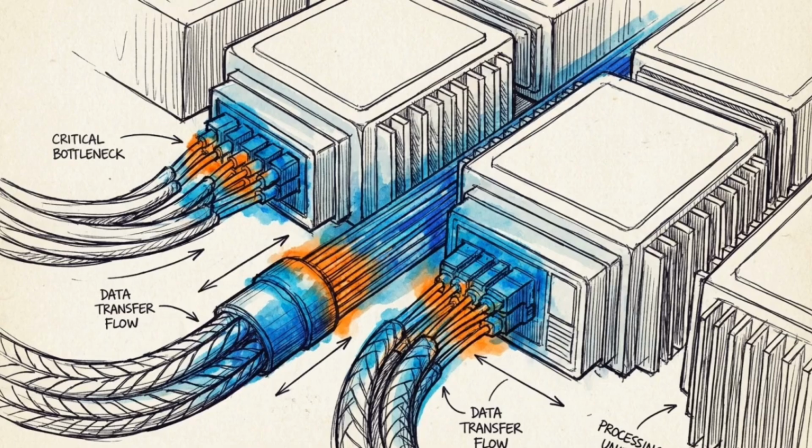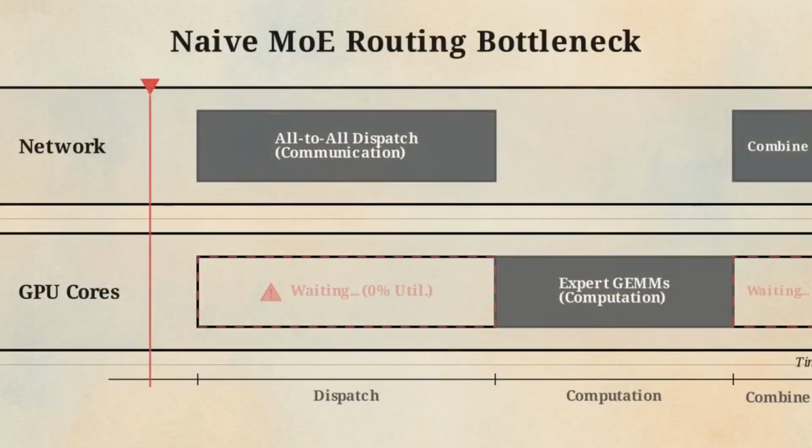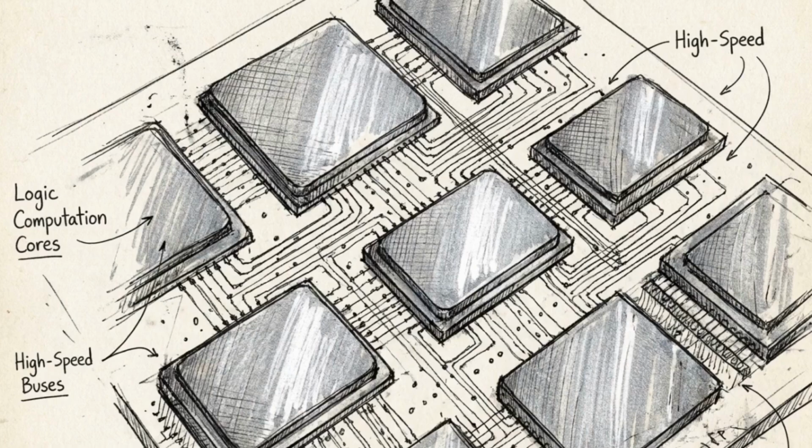The final physical bottleneck in a mixture of experts model is the hardware interconnect bandwidth used to route tokens between GPUs. In a naive routing setup, an all-to-all dispatch phase creates a massive traffic jam. GPUs sit completely idle, waiting for token data to travel across the network before any math can be executed. DeepSeek engineered around this with a specific realization. Physical interconnect bandwidth limits do not matter if communication latency is entirely hidden beneath computation time.